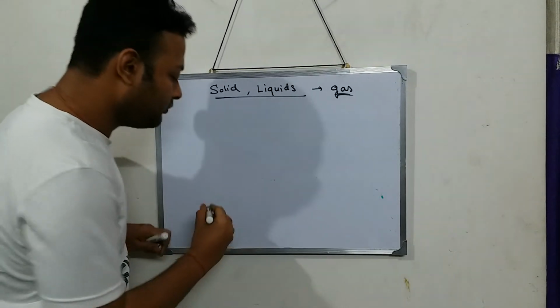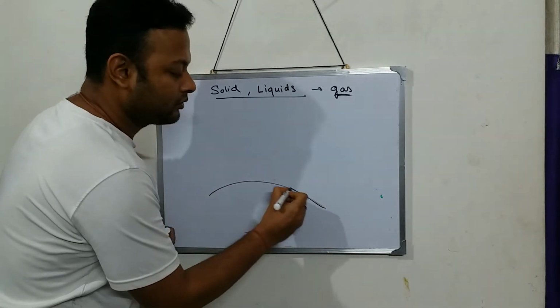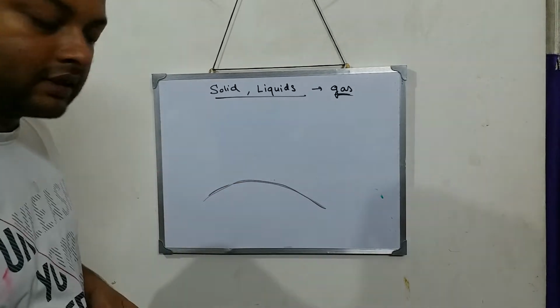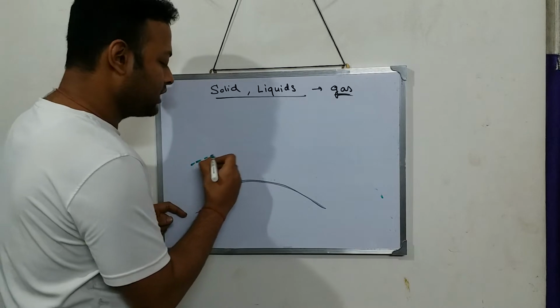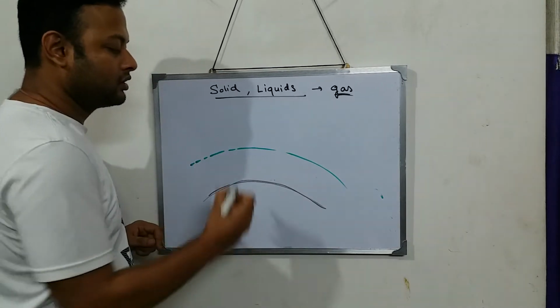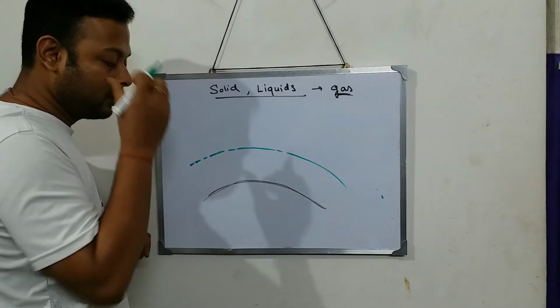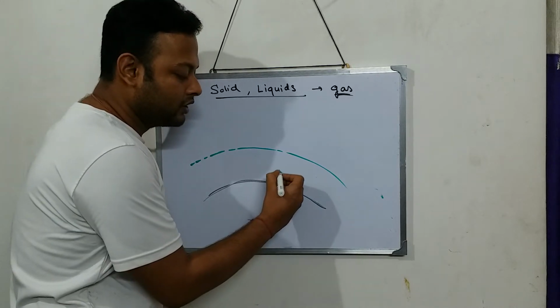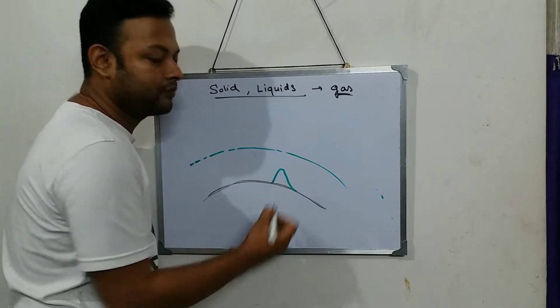Consider this is the surface of Earth, and consider this is the atmosphere. This green line is the atmosphere. Now consider Mount Everest. Where is Mount Everest? Somewhere over here. This is Mount Everest.